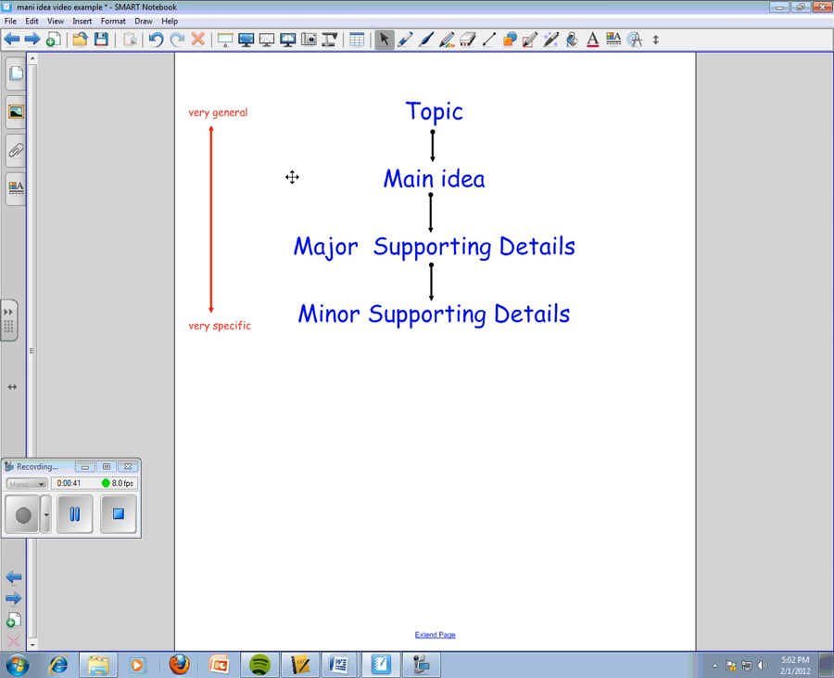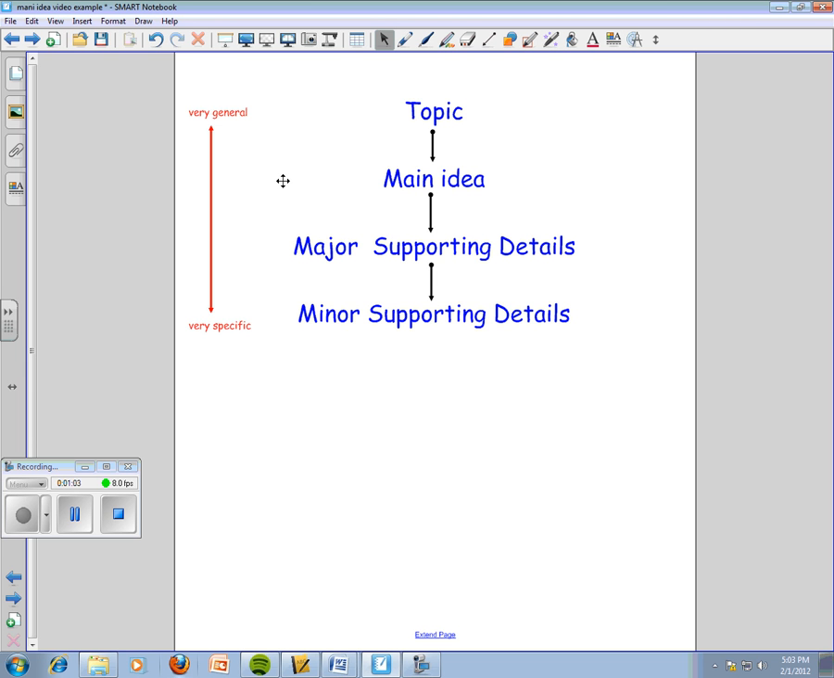You come down here to the main idea. It gets a little bit more specific. This is usually a longer sentence or phrase. You ask yourself, what is the author saying about the topic? And that will give you your main idea. Now, as I forgot to mention earlier, the topic many times can be found in the title. A lot of times it's just given to you in the title.